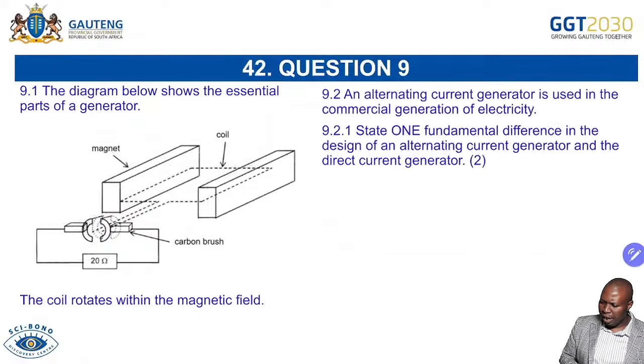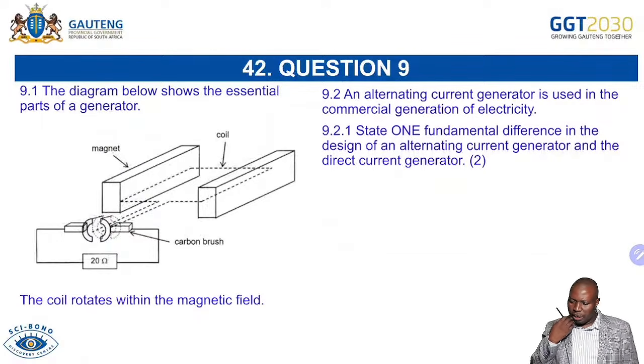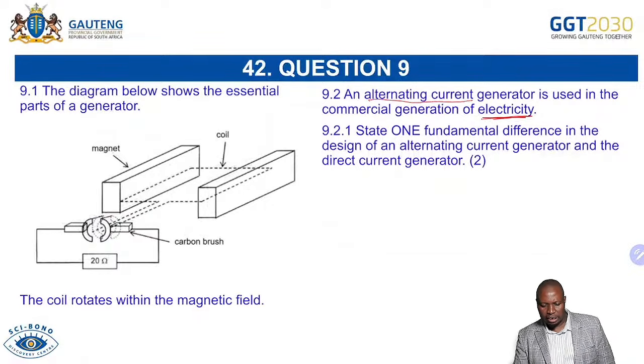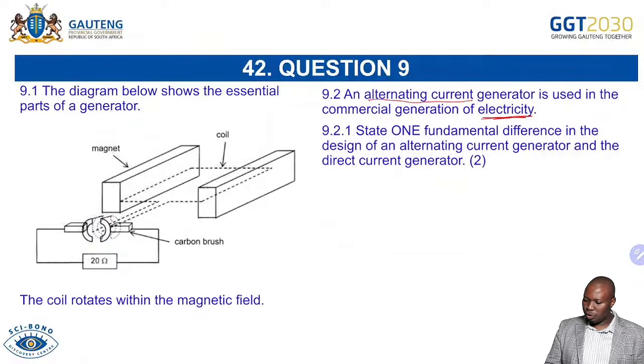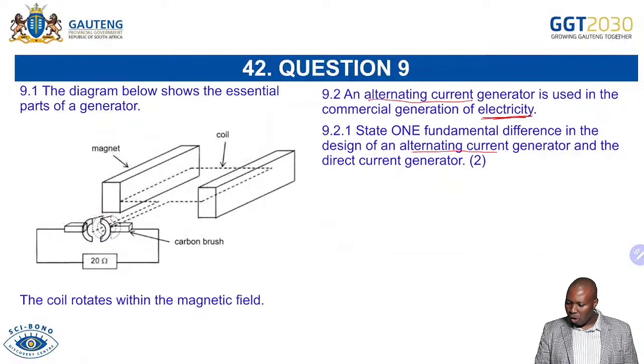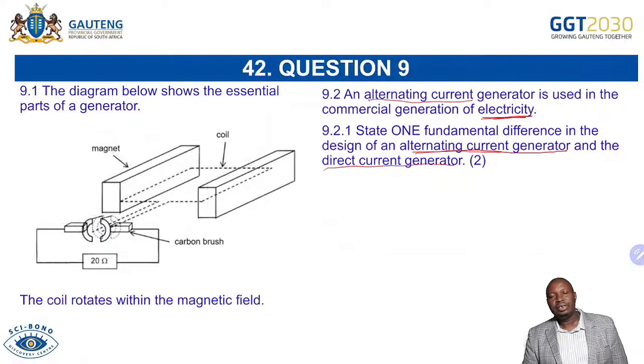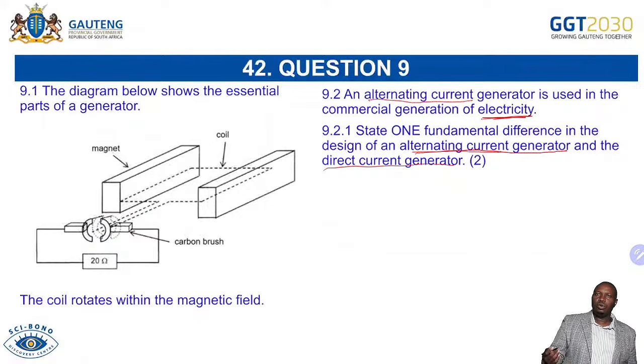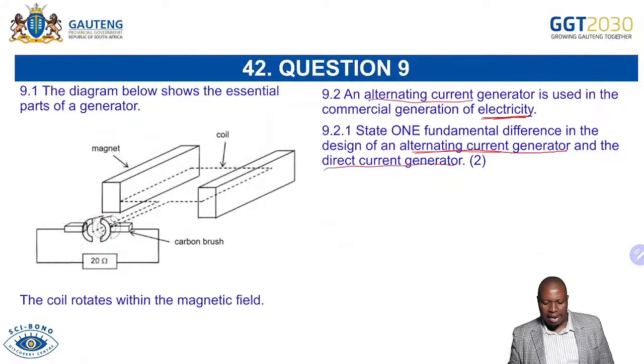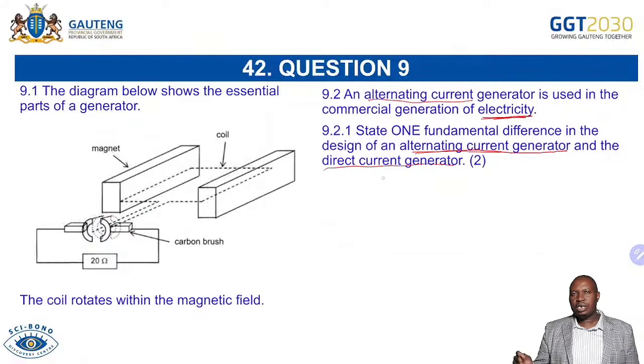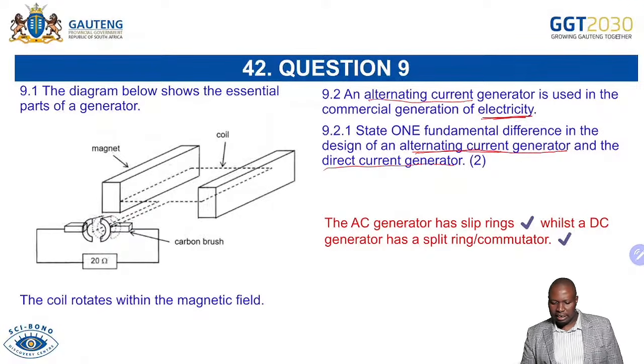Now, an alternating current generator is used in the commercial generation of electricity. Definitely in South Africa, we're using alternating current for the electricity that you are receiving at your home. State one fundamental difference in the design of an alternating current generator and a direct current generator. Remember, for alternating, we're talking about the slip rings. And when it comes to direct current, we're talking about the commutator. So you're able to see that is the difference.